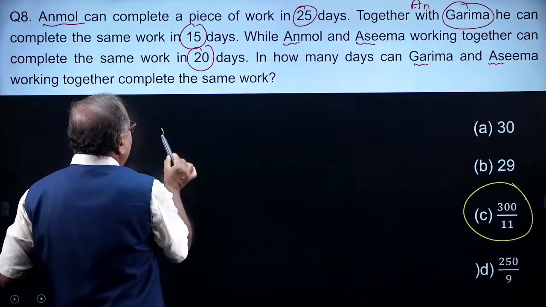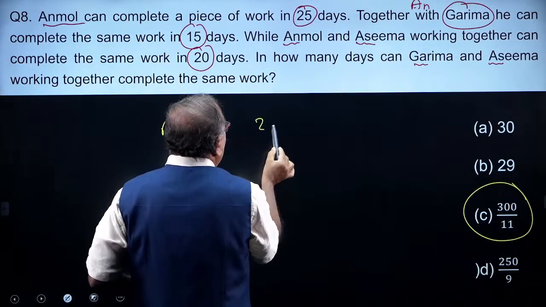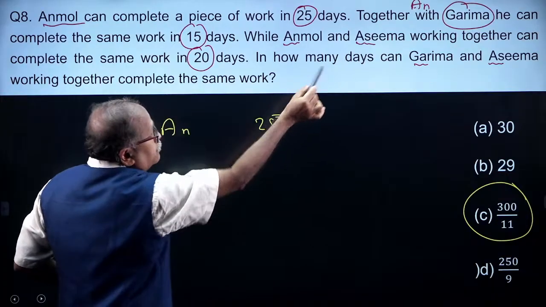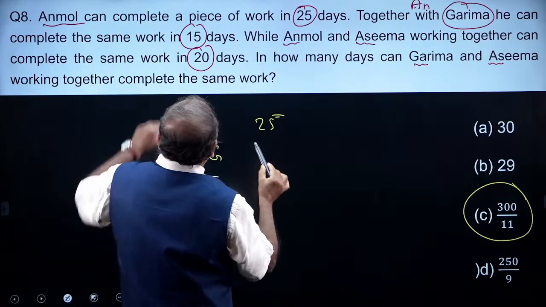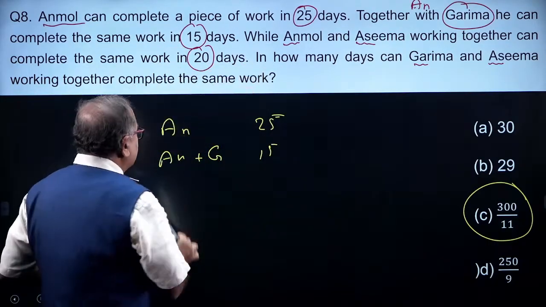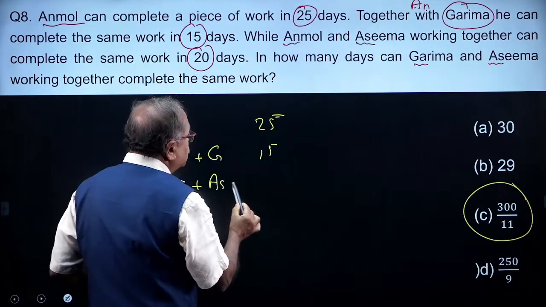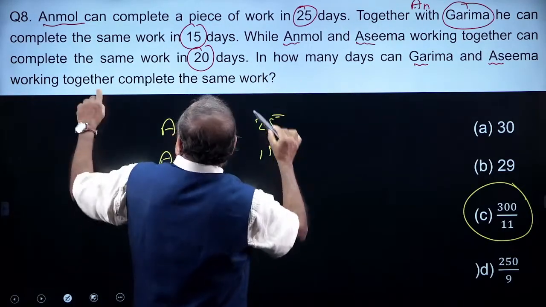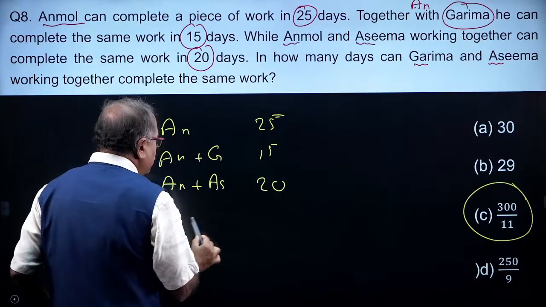So, Anmol, AN, completes the work in how many days? 25 days. Now, along with Garima, AN plus Garima, they complete the work in 15 days. And Anmol and Asima, AN plus AS, together complete the work in 20 days. What is the LCM of these numbers?